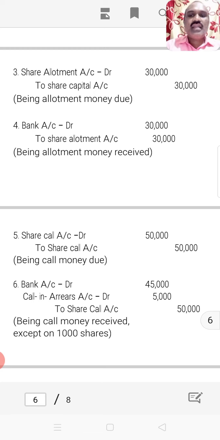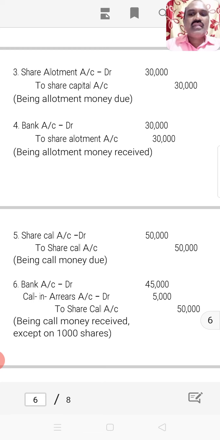But the sixth journal entry shows that this call money is received not from all the shareholders. Out of 10,000 shares, only from 9,000 shares this money is received, and from 1,000 shares this money is not received, or 1,000 shares have not paid the call money. That is called calls in arrears. So 9,000 shares at the rate of 5 rupees becomes 45,000 rupees, whereas 1,000 shares at the rate of 5 rupees becomes 5,000 rupees.